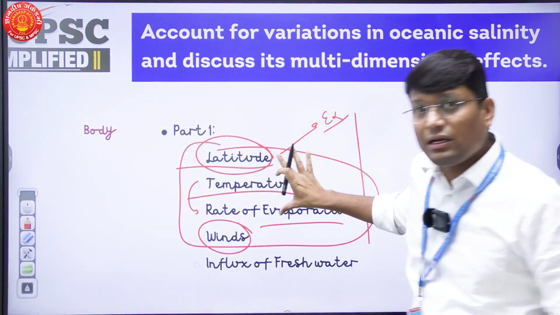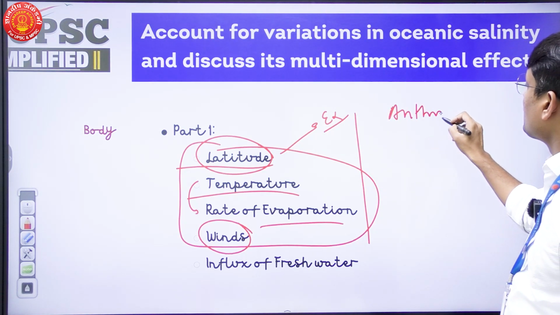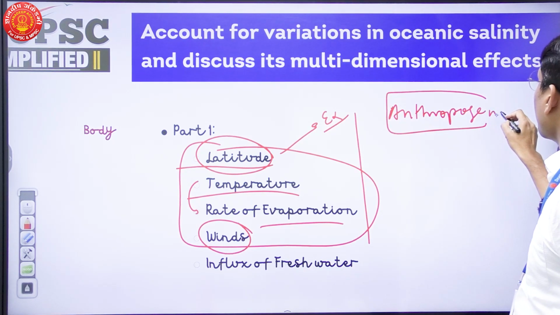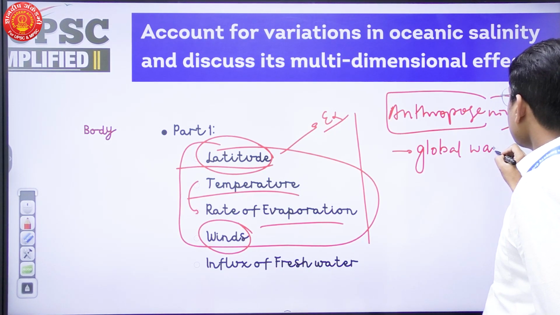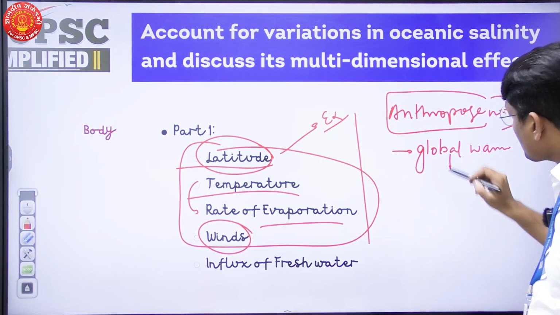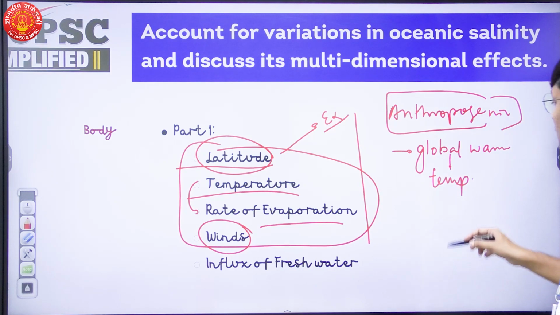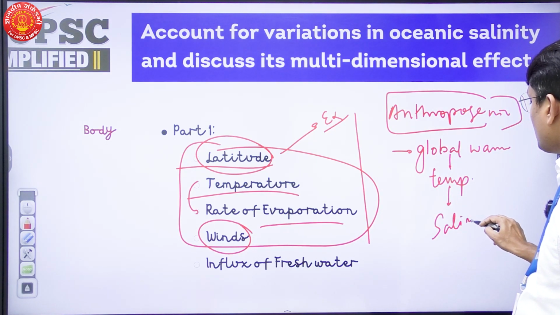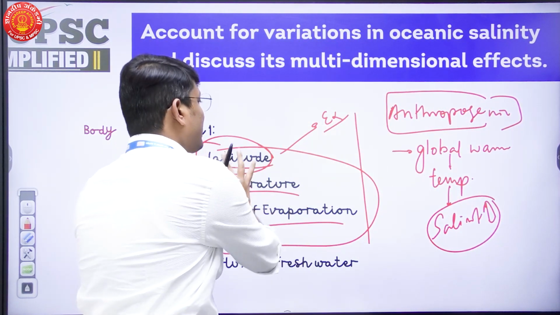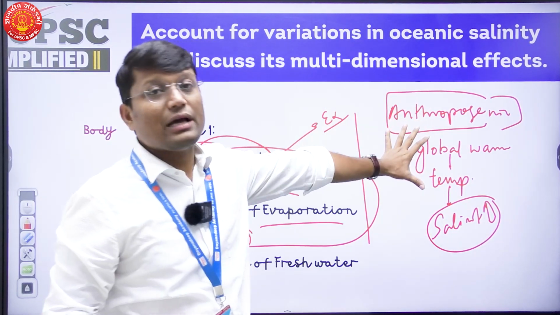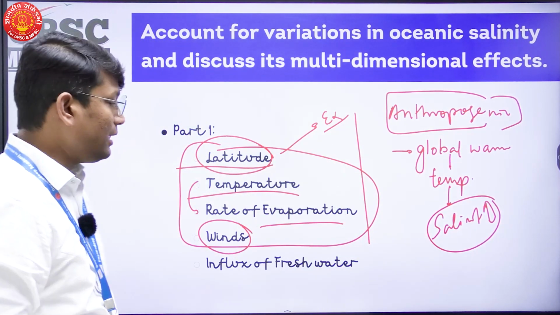All this discussion is regarding natural phenomena. I will also add some anthropogenic causes. Now what I will say in this particular part, when I am adding anthropogenic causes, I will say, you see, there is global warming, and the result of global warming is what? Temperature is rising, oceanic temperatures have also risen, and ultimately as there has been temperature rise, salinity in several parts of the ocean has increased. Okay, so earlier I addressed natural causes, and in the same part I'll also then add the anthropogenic cause, that is global warming, rising temperatures and salinity increase.